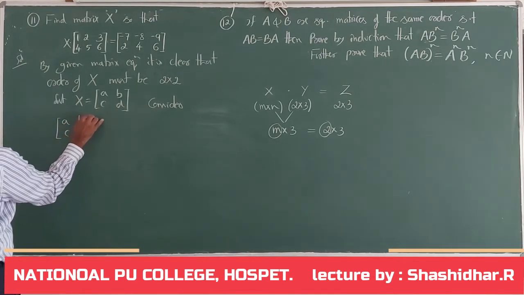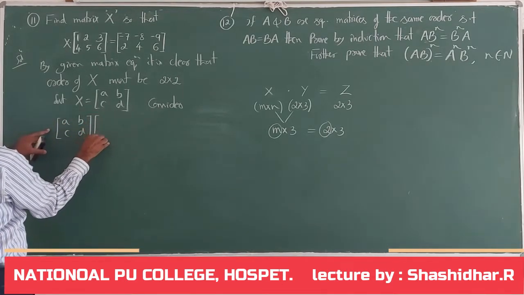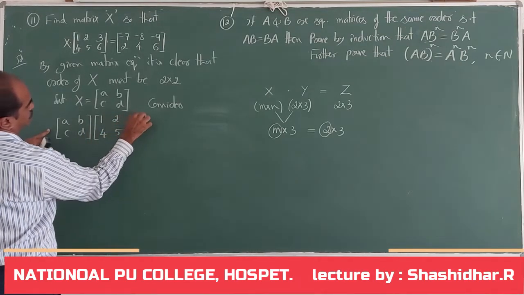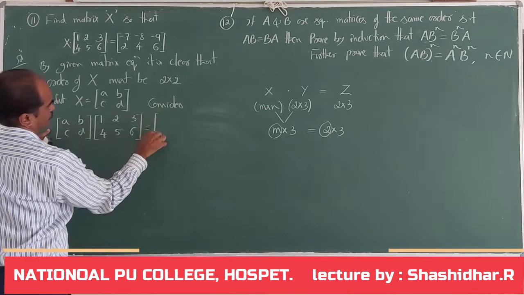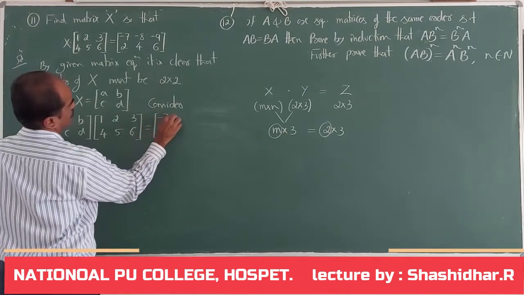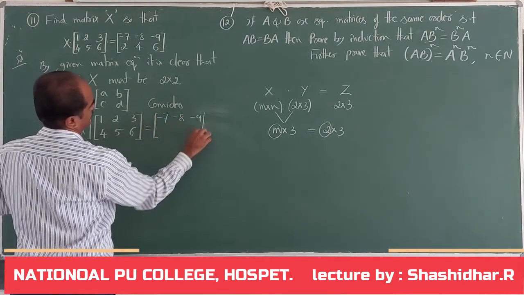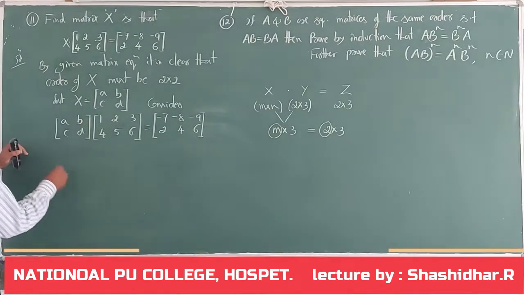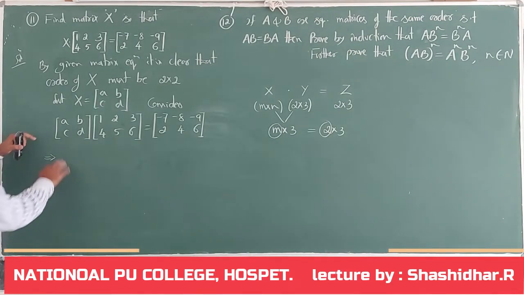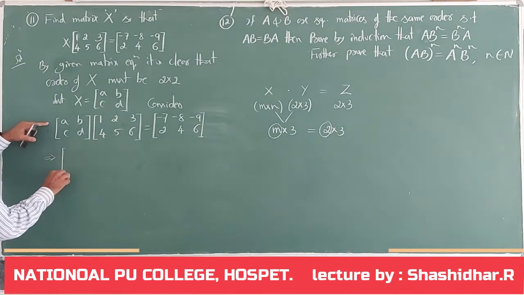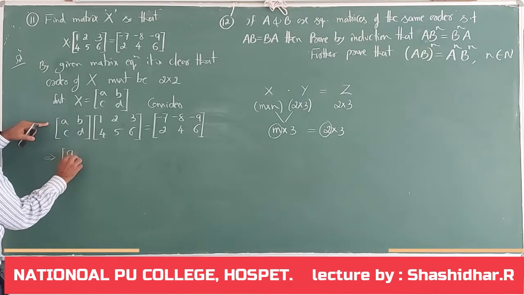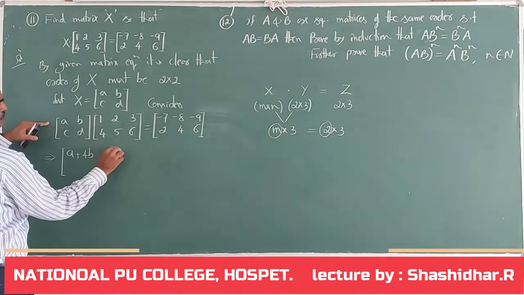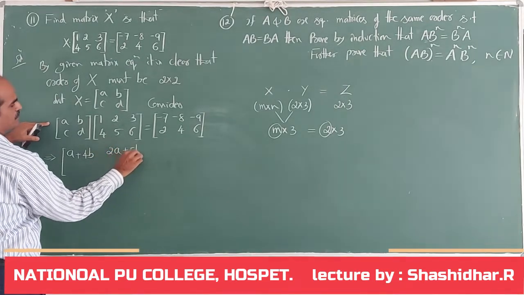Matrix [A, B; C, D] into matrix [1, 2, 3; 4, 5, 6] is equal to the resulting matrix [-7, -8, -9; 2, 4, 6]. This implies multiply these two matrices. First row, first column, it is A plus 4B. First row, second column, it is 2A plus 5B.